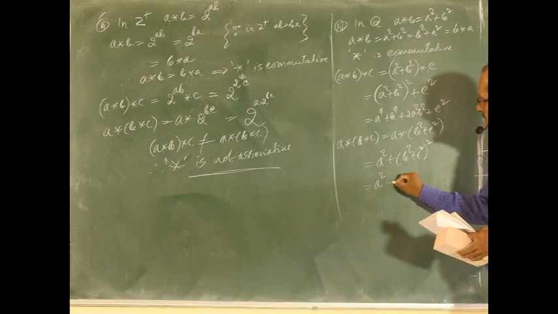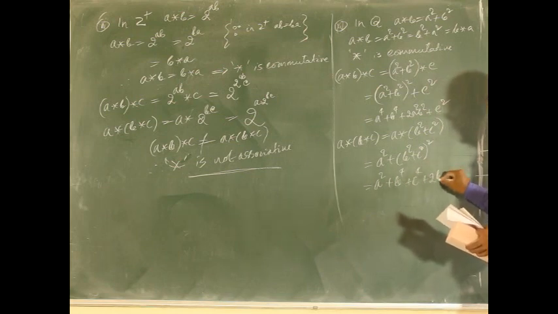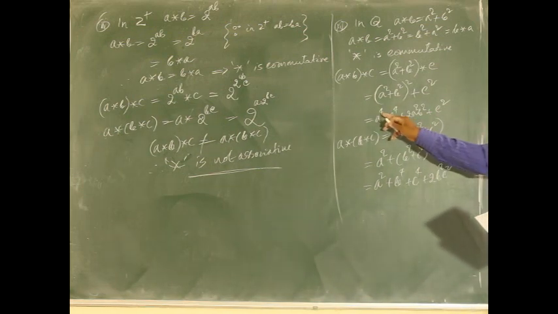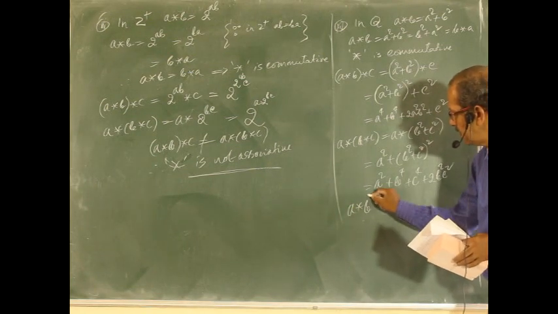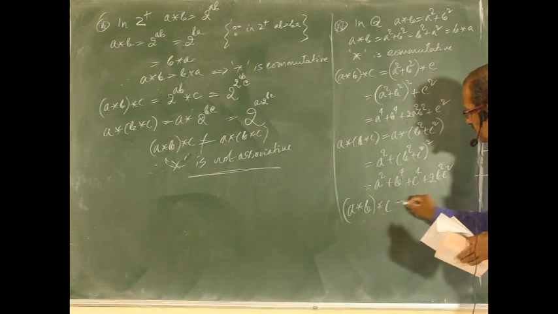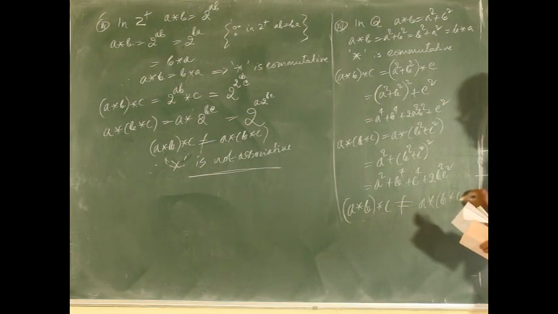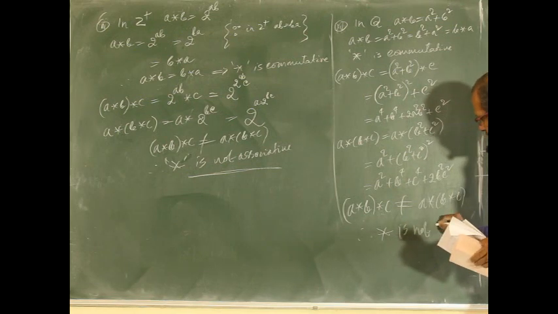Here you get an entirely different number, c to the power 4, 2b square c square. These two are not equal. Here a to the power 4 is a square. So, (a*b)*c is not at all equal to a*(b*c). Therefore, star is not associative.